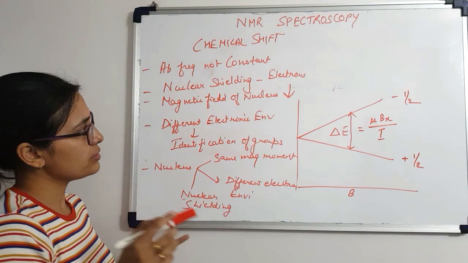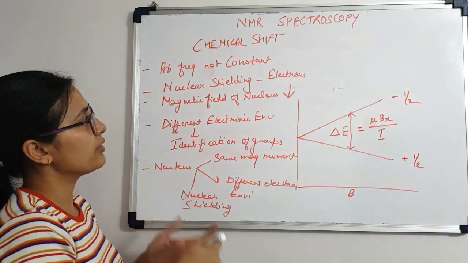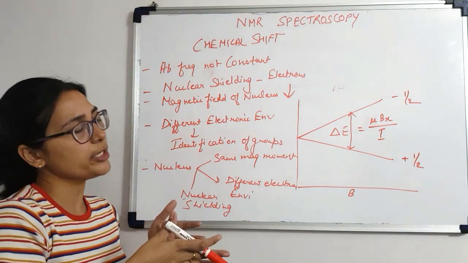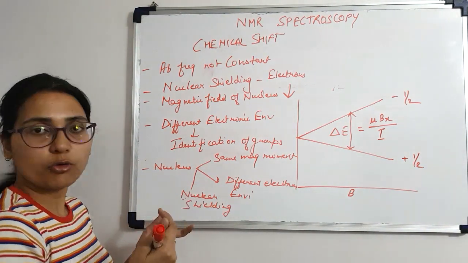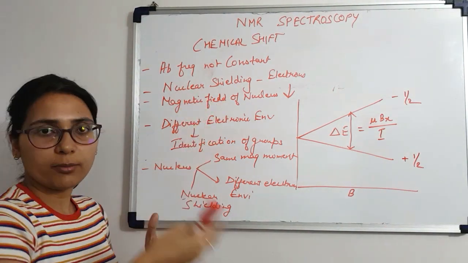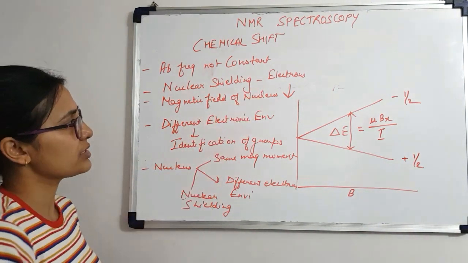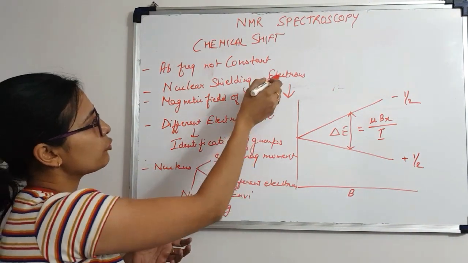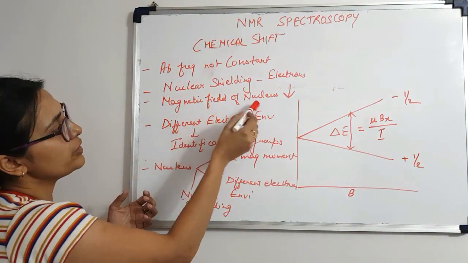This is because of a phenomenon called nuclear shielding, which depends on the nucleus's electronic environment. The electrons surrounding the nucleus can shield the nucleus from the external magnetic field. This is known as nuclear shielding by electrons. These electrons can influence the magnetic field of a particular nucleus.